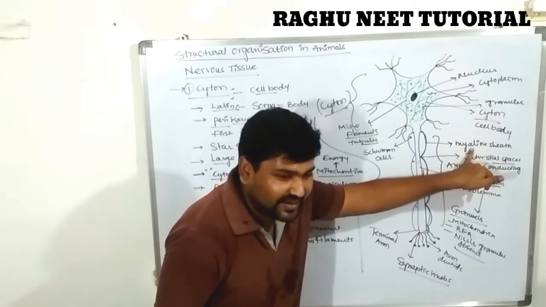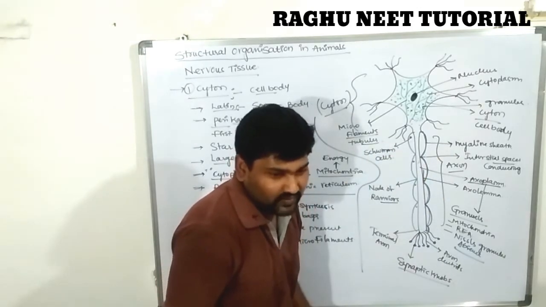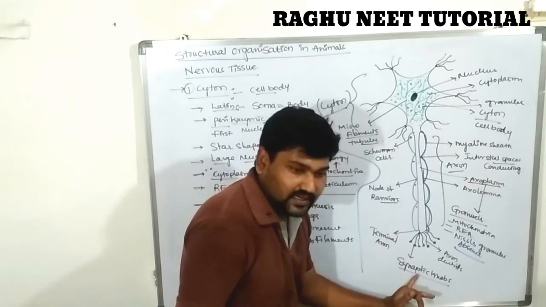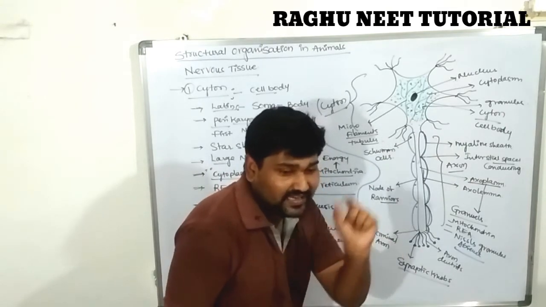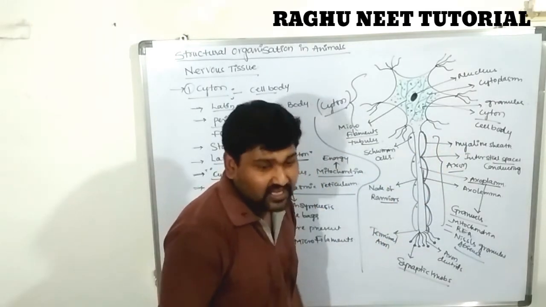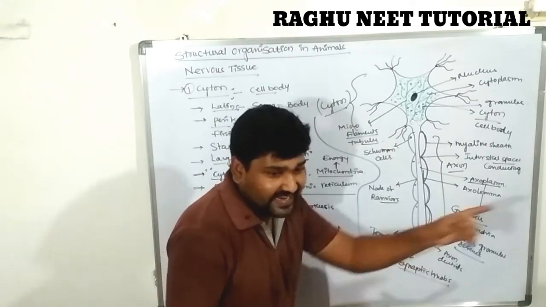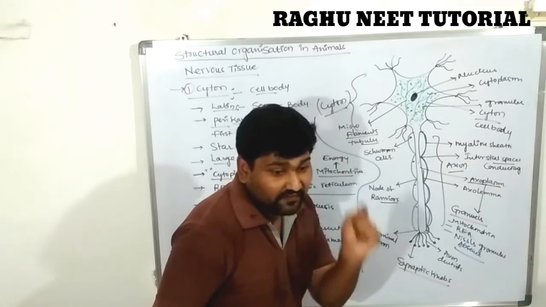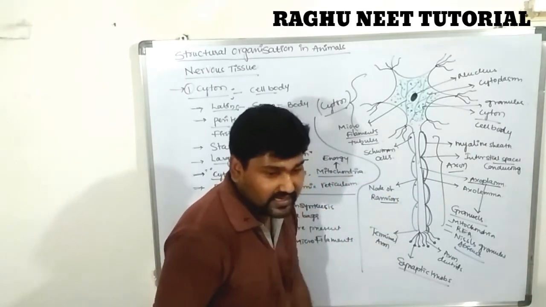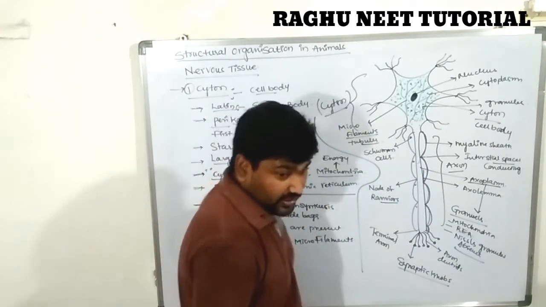So what is the importance of the myelin sheath? The myelin sheath is useful for conducting impulses from the cyton to the axon without loss of any information. If there is no myelin sheath on the surface of the axon, some information will be lost. It becomes irregular transport of the impulse when myelin is completely absent. Those kinds of neurons are called amyelinated neurons.